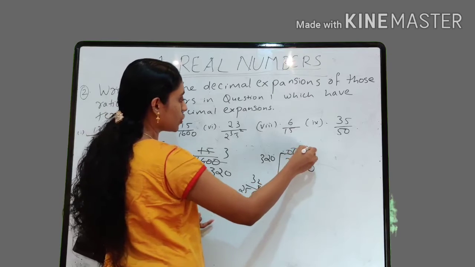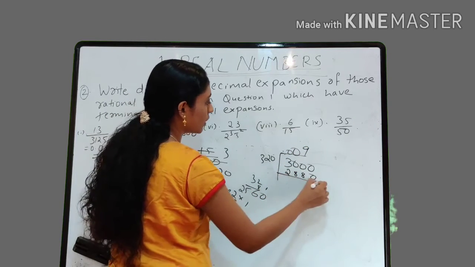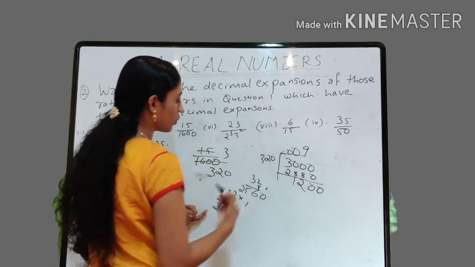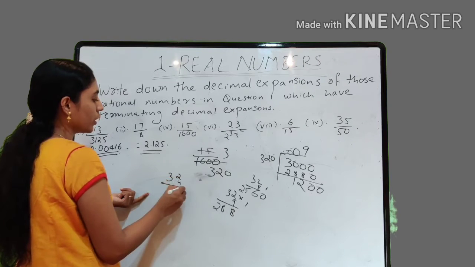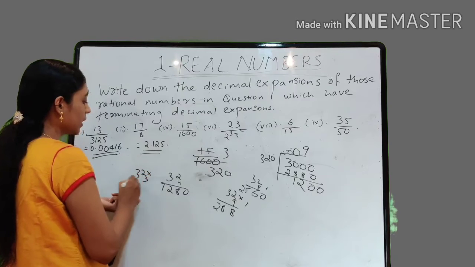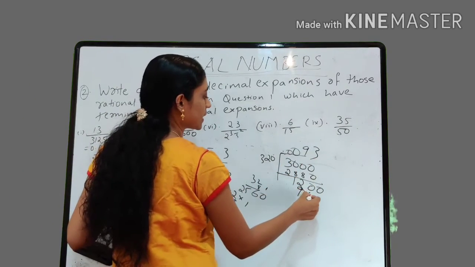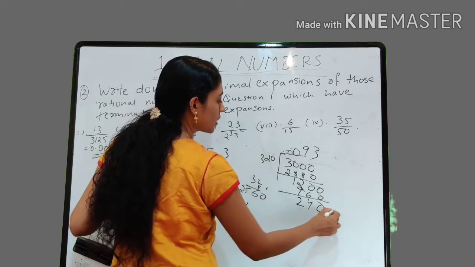So we can write 32 into 9, it is 288, right? And what about 1200? 32 into 4, it is 128. So we can write 32 into 3, it is 96.